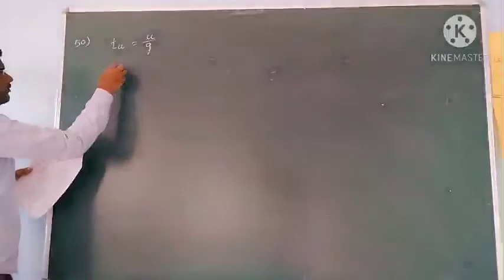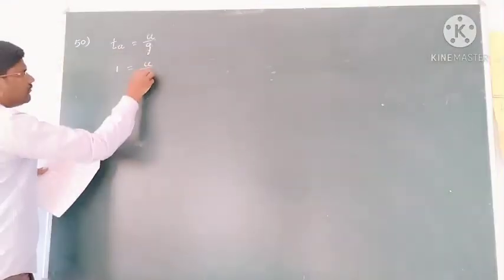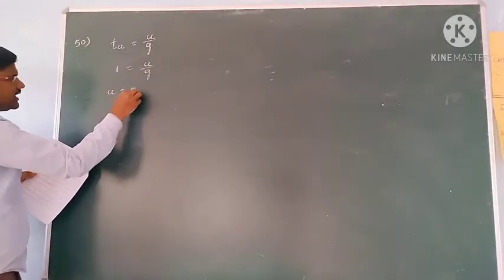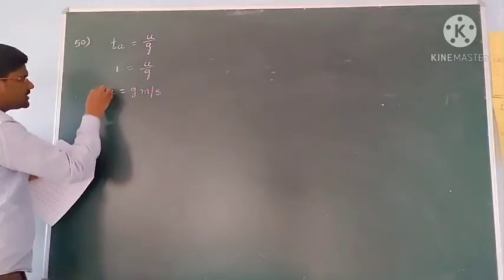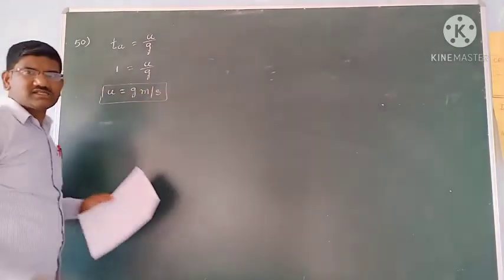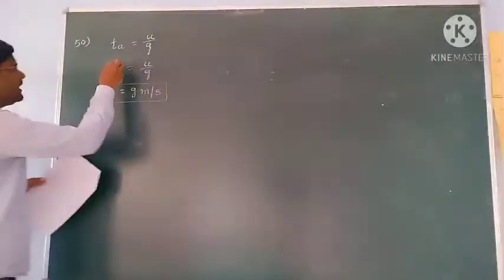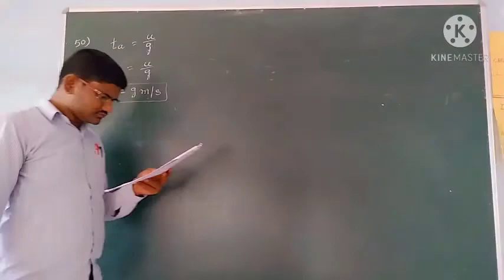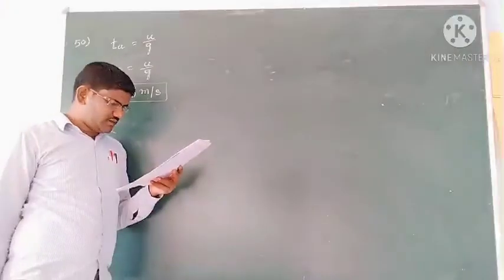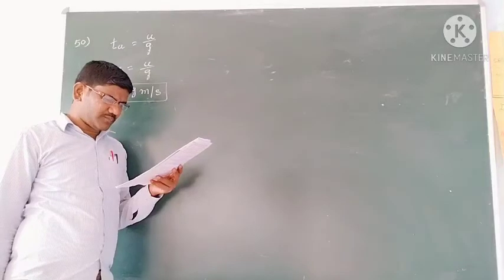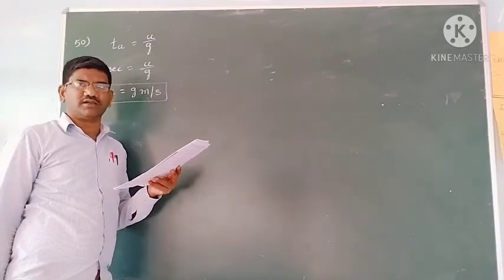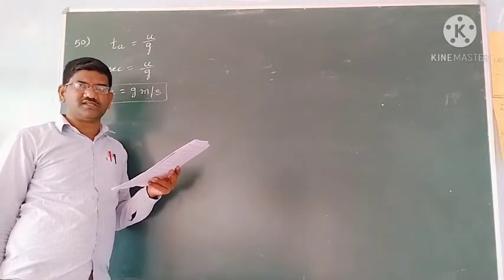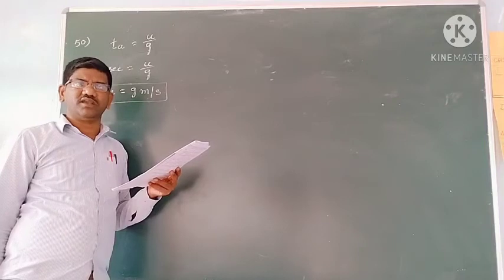So you take 1 second equal to u by g. Then u is equal to g, so u is equal to g meters per second. So with what velocity he is throwing the balls, we got it. And the time interval between the balls is 1 second. If he throws the second ball after the first one has reached the maximum height, then what is the maximum height? Means the magician is throwing the balls with constant speed at time intervals of 1 second between them.